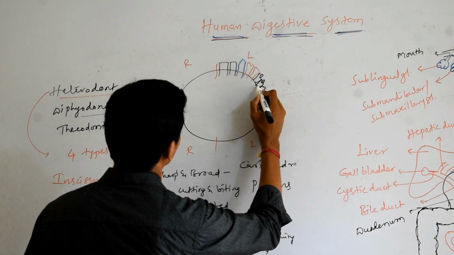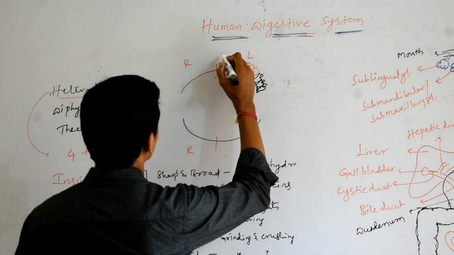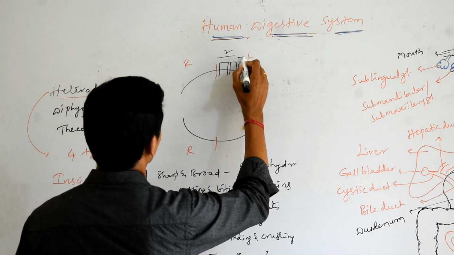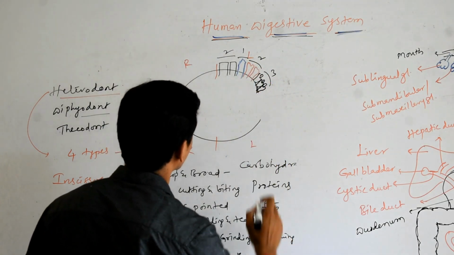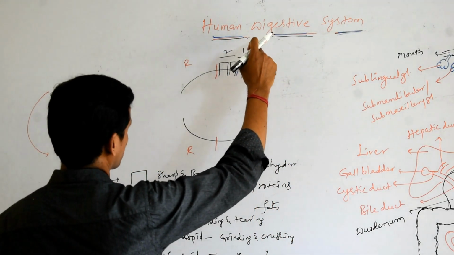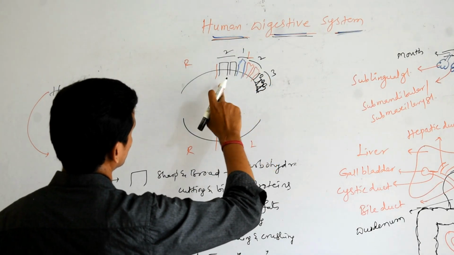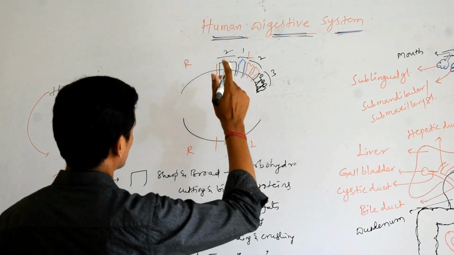Okay, so 2 incisors, 1 canine, 2 premolars, 3 molars. So 2 plus 1 plus 2 plus 3, total 8 teeth on the left part of the upper jaw.